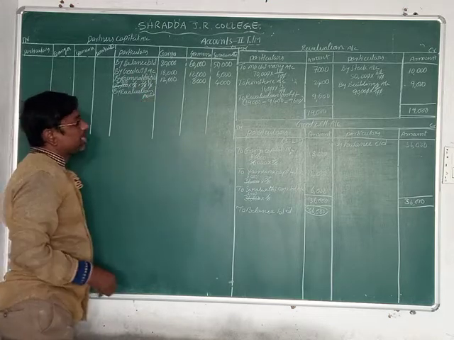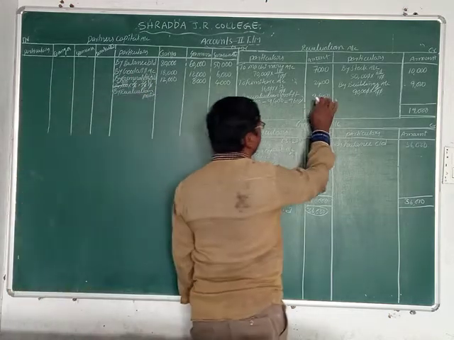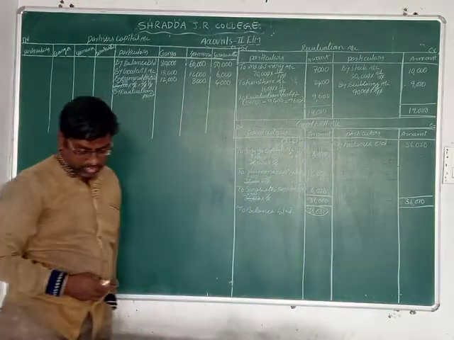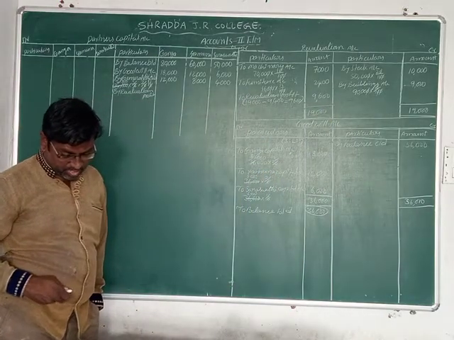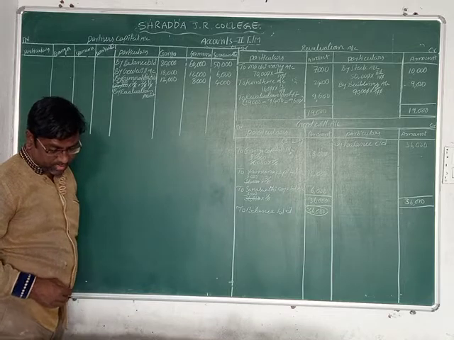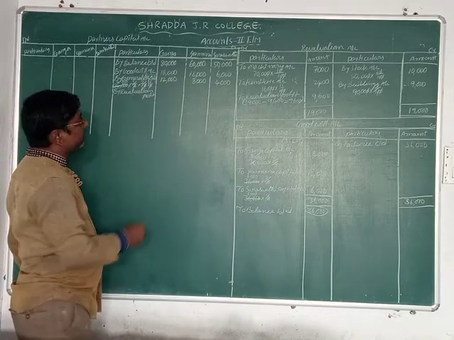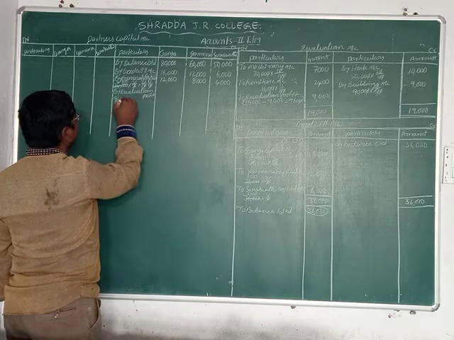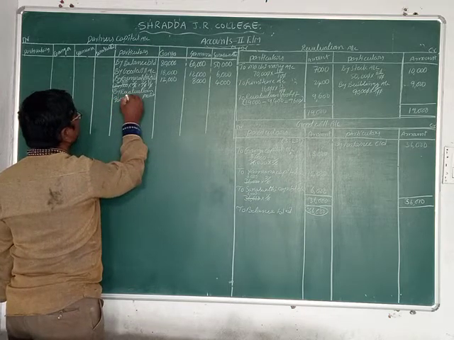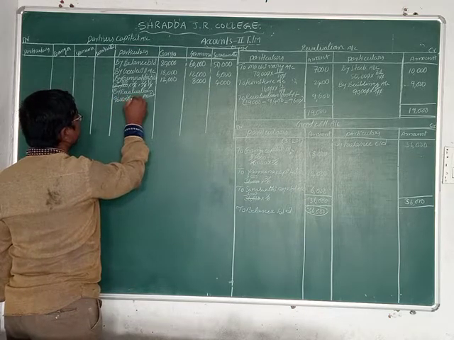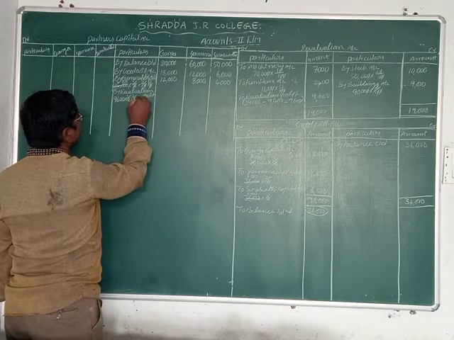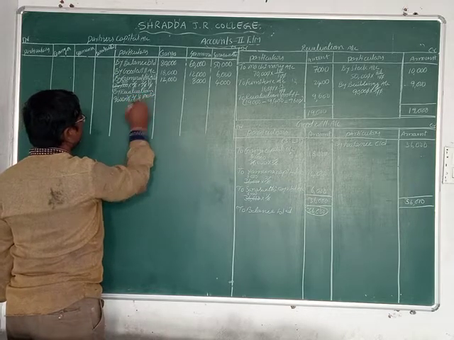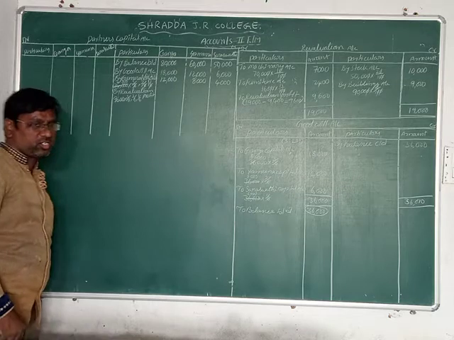What is the revaluation profit, friends? The revaluation profit is 9,600 rupees. We can distribute it now. Let us see. 9,600 into Ganga 3 by 6, Yamuna 2 by 6, Saraswati 1 by 6. We can distribute now.